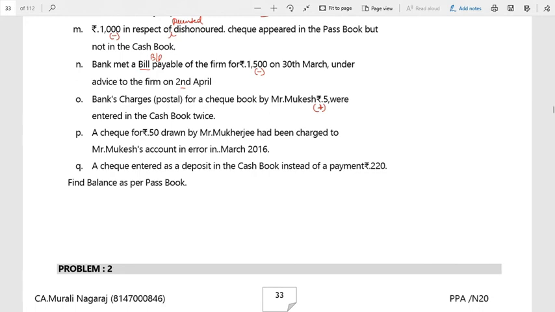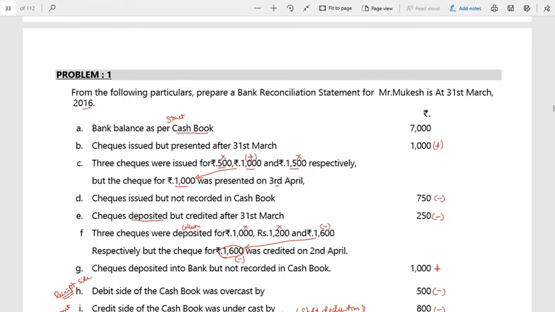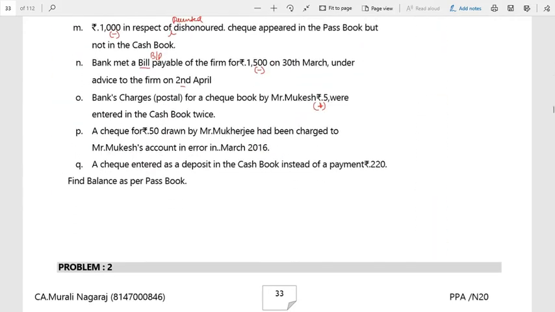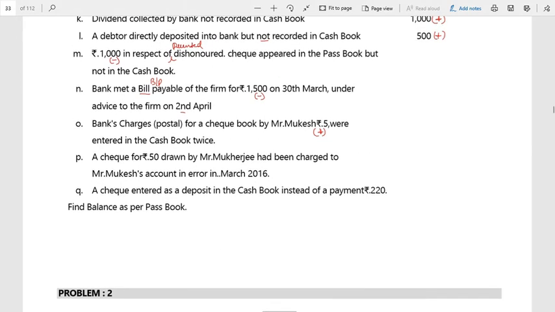Next, a check of 50 rupees drawn by Mukherjee had been charged to Mukesh account in error. In error. So that means it's a banker error. Actually, a check of rupees 50 drawn by Mr. Mukherjee. We are in whose book? We are in Mukesh's. Correct? But actually it was drawn by Mukherjee, which is an error. It is not our account. Correct? Has been charged to Mukesh.